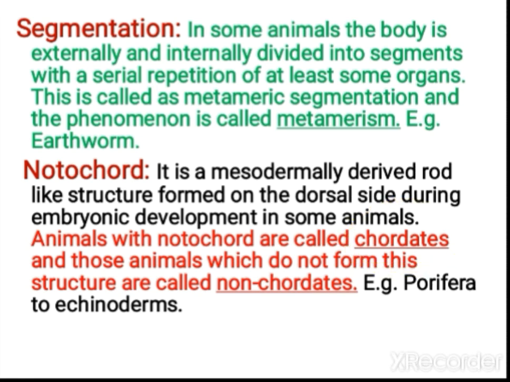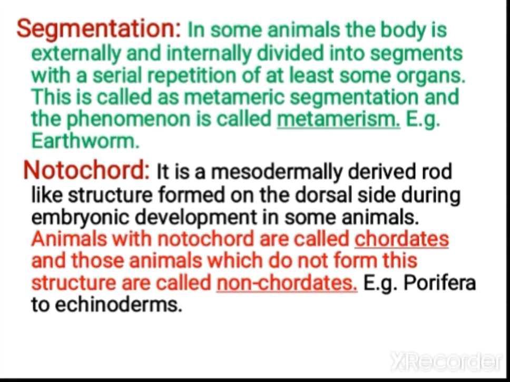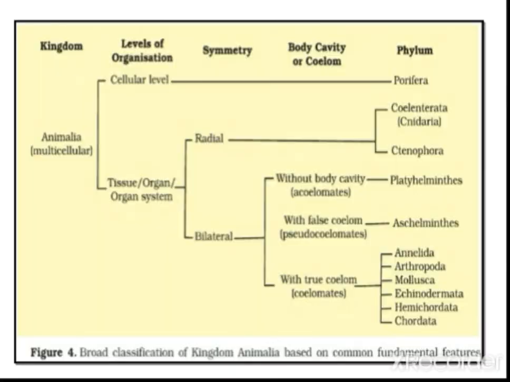And the animals which do not have this structure, you call non-chordates. So we can classify the organisms into chordata and non-chordata. Porifera to echinoderms are coming under non-chordates, because they don't have notochord. So now let us see the entire classification, how it has been done on the basis of different levels.